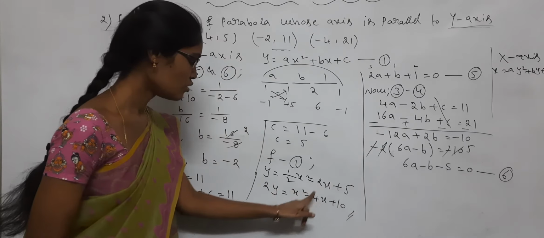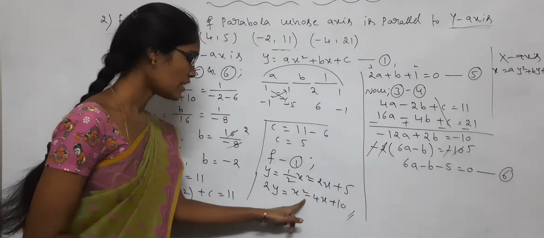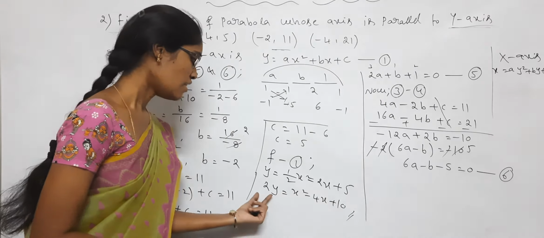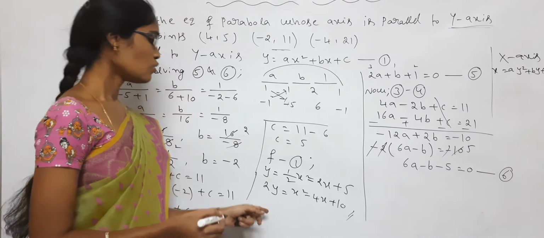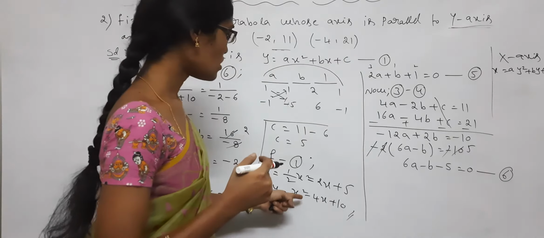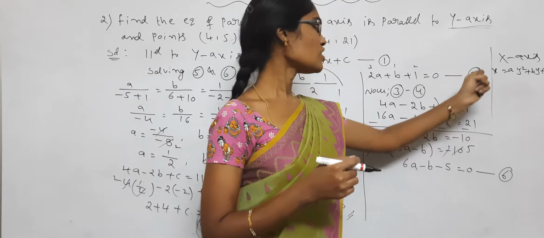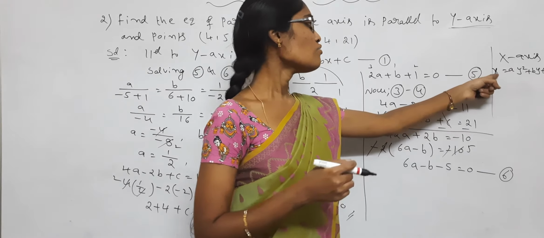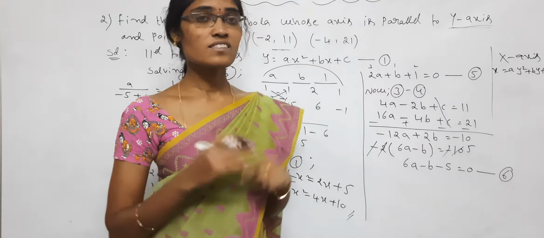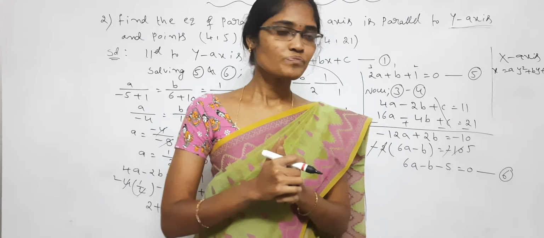So the 2s go to this side. So 2y is equal to x square minus 4x plus 10, and 2y sent to that side is equal to 0. Both are the same. So finally you will get 2y is equal to x square minus 4x plus 10. In this question we have to take the x-axis; the formula for a parabola parallel to the x-axis is x is equal to ay square plus by plus c. You can solve that.